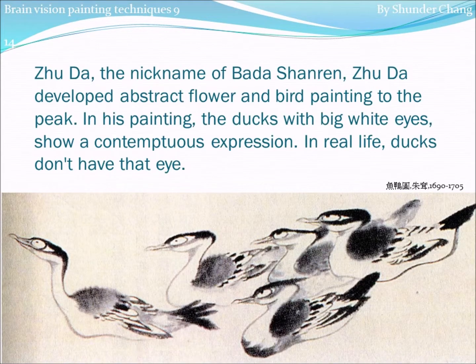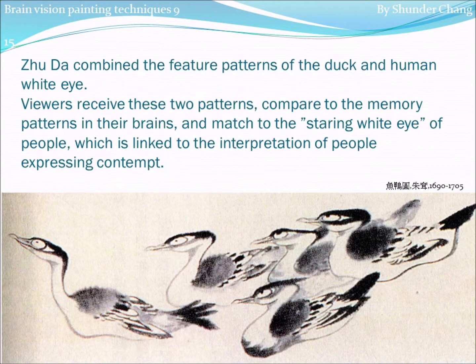Zhu Da, the nickname of Bada Shanren, developed abstract flower and bird painting to the peak. In his painting, the ducks with big white eyes show a contemptuous expression. In real life, ducks don't have that eye. Zhu Da combined the feature patterns of the duck and the human white eye. Viewers receive these two patterns, compare them to the memory patterns in their brains, and match them to the staring white eye of people, which is linked to the interpretation of people expressing contempt.